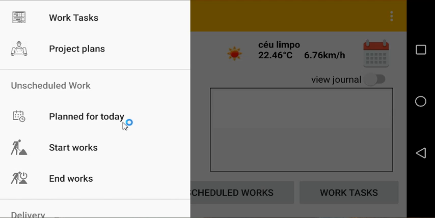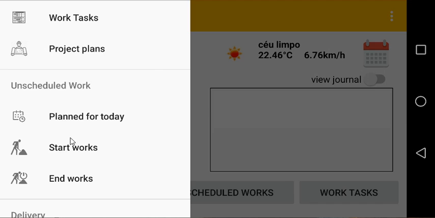When the unscheduled work is not planned whatsoever, it can be logged manually from the app using the authentication from the foreman or from the designated workers to handle the app and start unscheduled work manually.